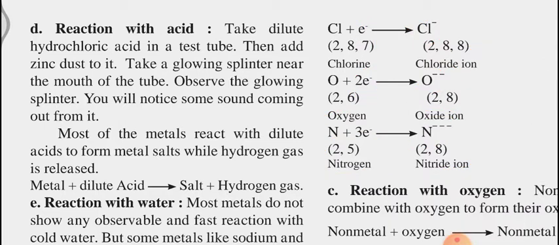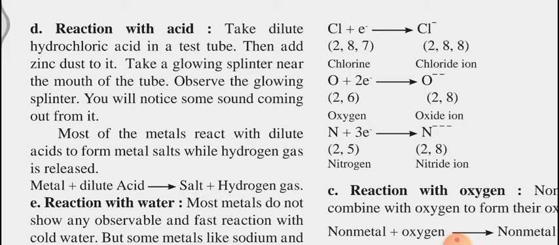So there will be a question: why is it borrowing? Before this, one reaction was there where the elements lose their electrons, and here the elements are borrowing. So why do elements borrow electrons and why do elements lose their electrons? There is a reason behind it.